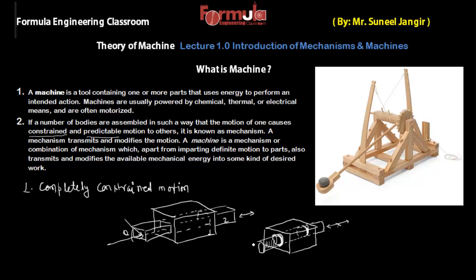So in this case the circular shaft can only rotate. It doesn't matter in which direction we apply the force, the shaft can only rotate, it can't slide. So this is also a case of completely constrained motion.